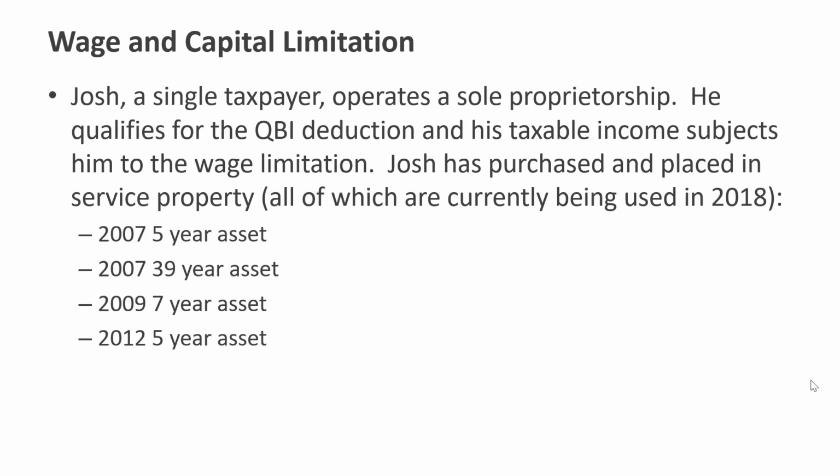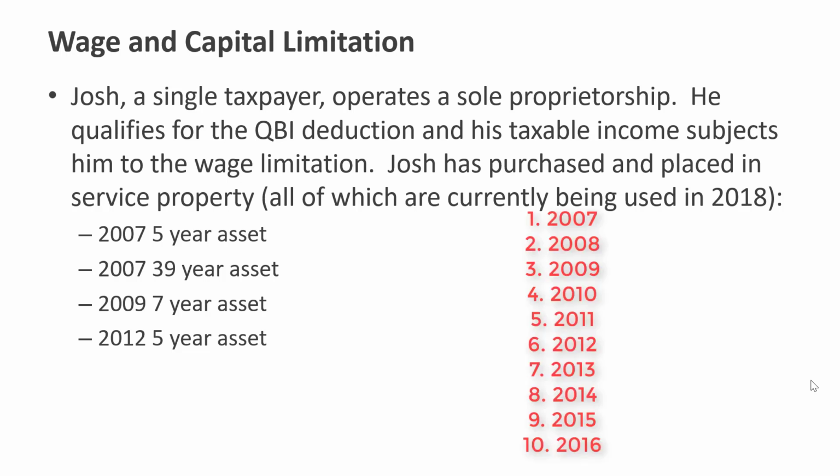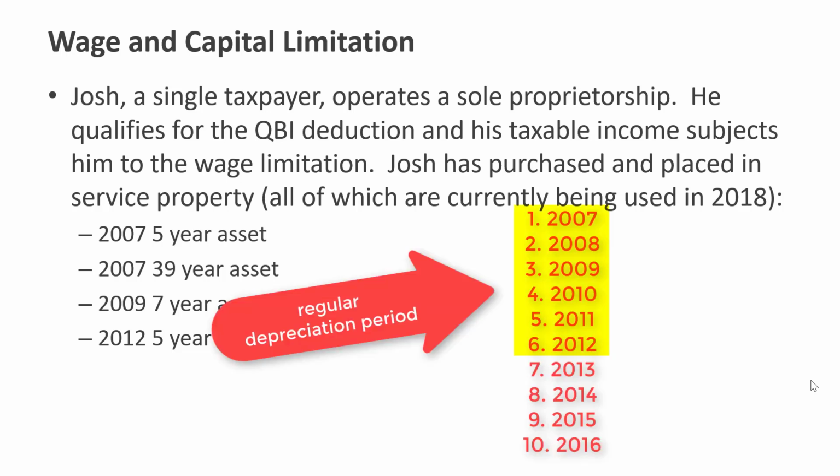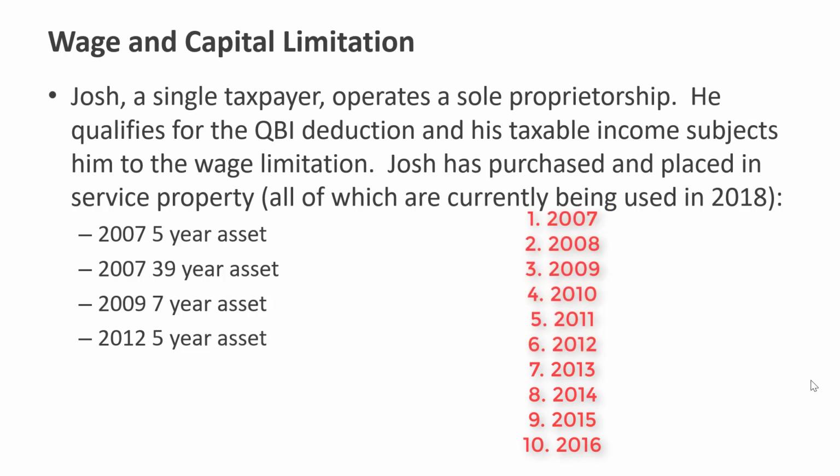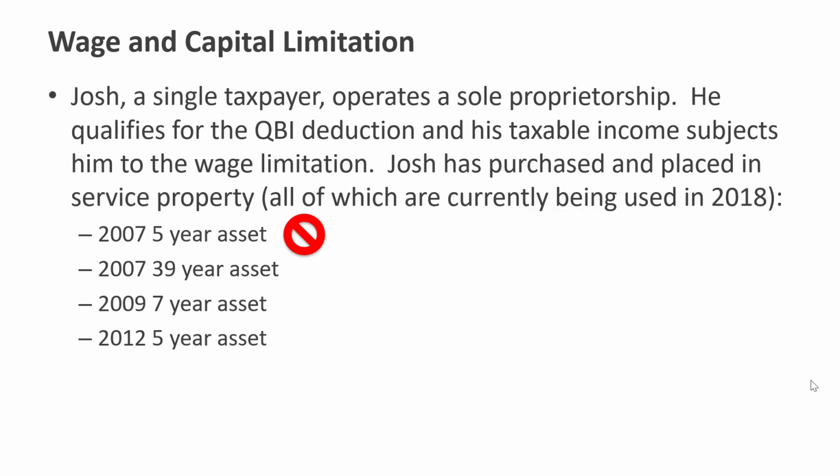You'd have to ask yourself, is it still in its regular depreciable life? You would know that after 6 years, its regular depreciation is done, so it will have ended by 2018. That is not qualified property.